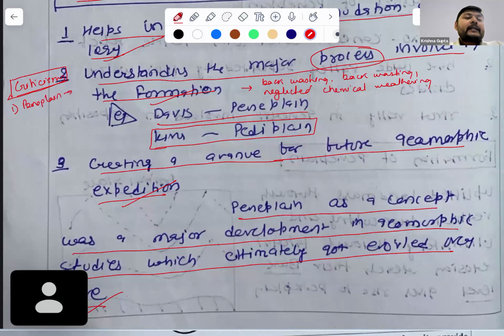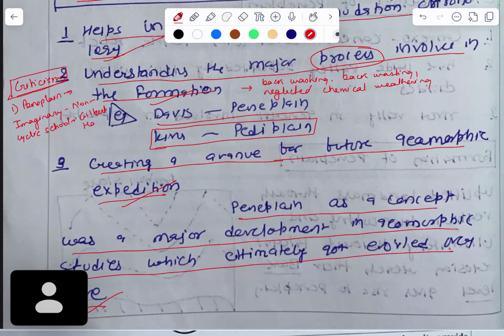it was called imaginary by the non-cyclic school. For example, we have Gilbert, then Hack.